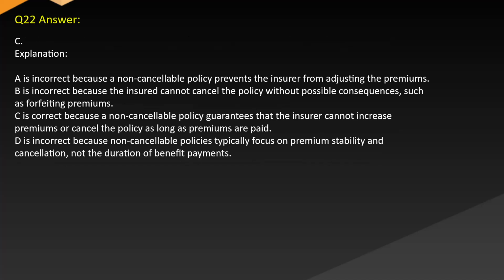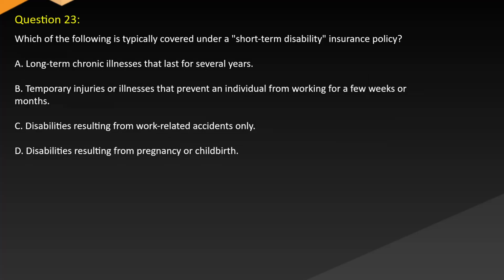Answer C. Explanation is incorrect because a non-cancelable policy prevents the insurer from adjusting the premiums. B is incorrect because the insurer cannot cancel the policy without possible consequences, such as forfeiting premiums. C is correct because a non-cancelable policy guarantees that the insurer cannot increase premiums or cancel the policy as long as premiums are paid. D is incorrect because non-cancelable policies typically focus on premium stability and cancellation, not the duration of benefit payments.